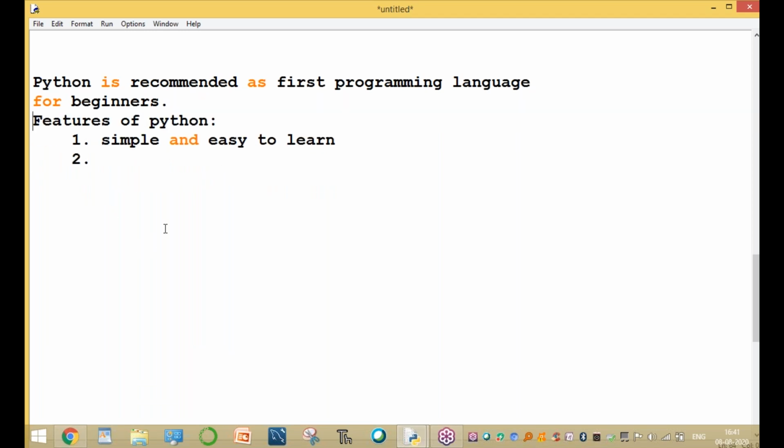The syntax is simple when compared with C language. When compared with Java, if you write a Java program in 100 lines, the same program can be written in Python in only 35 lines. So in Python we write less code.